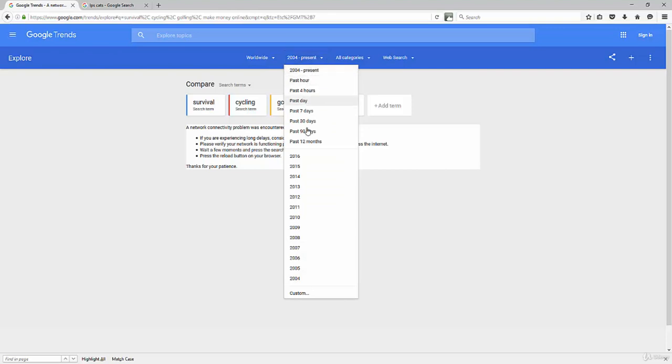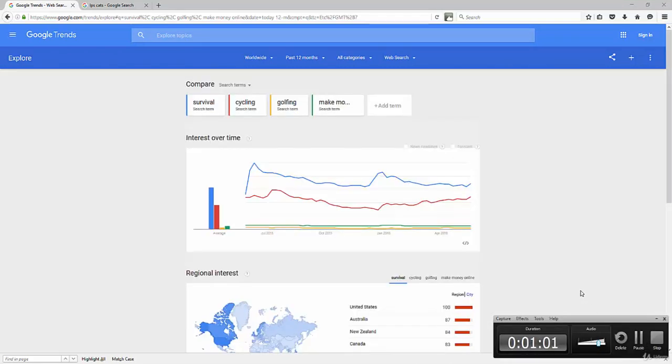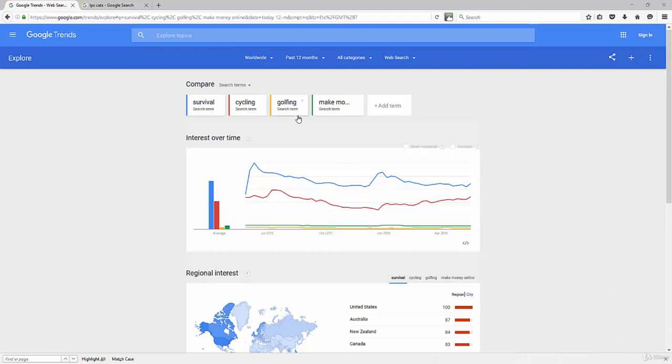So it looks like they had a little issue there. Let's go back to the past 12 months and just pull up that data. We'll give it just a minute to pull up. And it looks like they pulled it up. Now we can see over the past 12 months how these niche markets have performed. You'll notice the blue one, survival, has outperformed cycling, it's outperformed golfing, and it's outperformed make money online. It's pretty fascinating to me for the past 12 months.